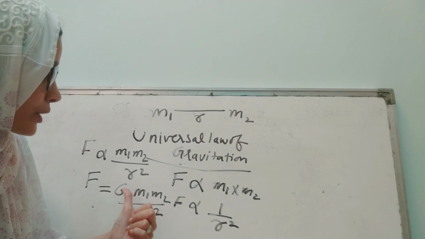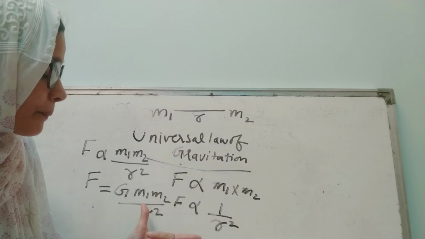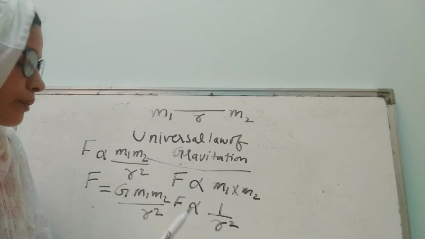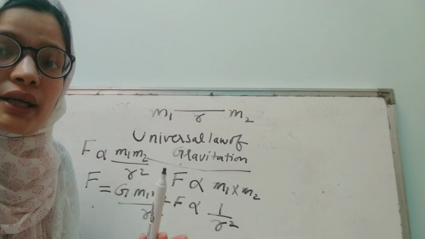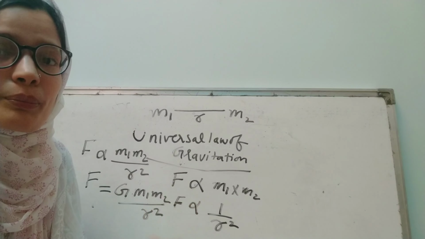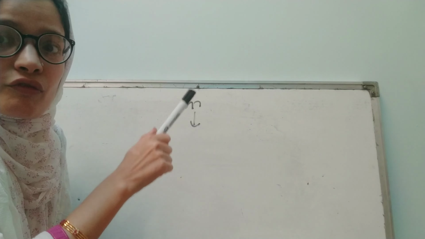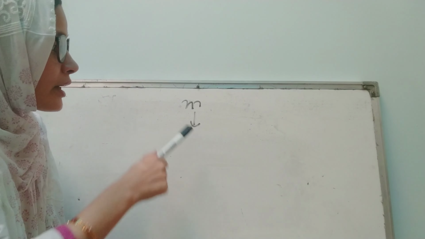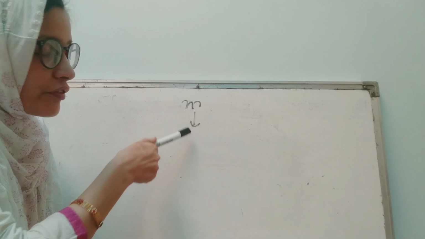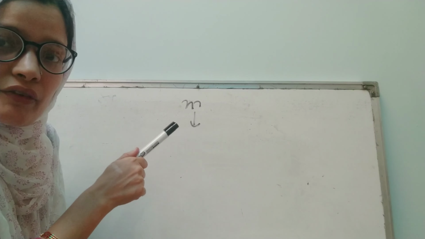So this universal law of gravitation is very simple, but it also tells you what gravity is, and it will give you a glimpse of many complex phenomena which I will teach you further. Suppose you have a mass m which is falling towards earth under the gravitational force alone. If a body is falling, it will have an acceleration, and this acceleration is produced by the earth's gravitational force.